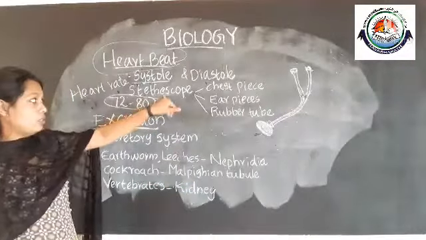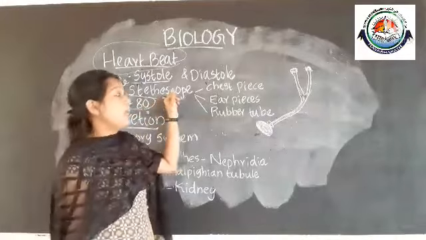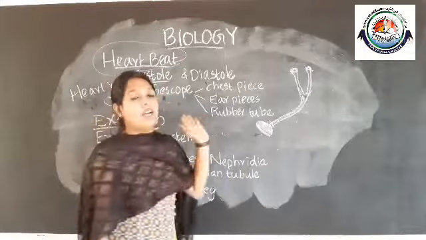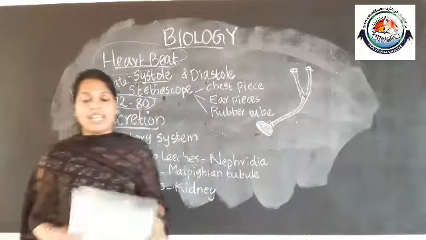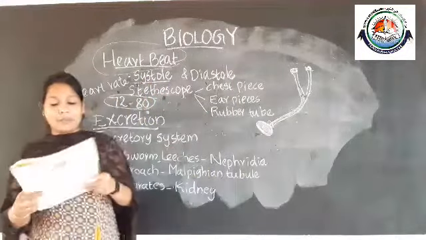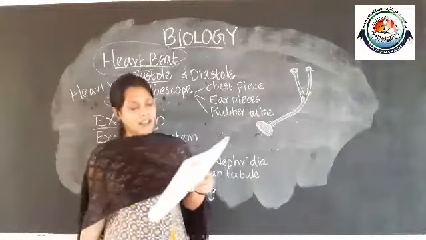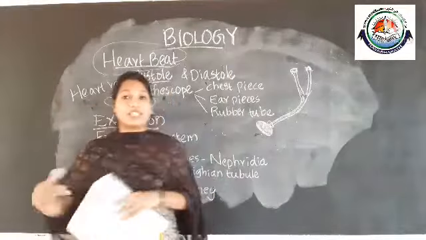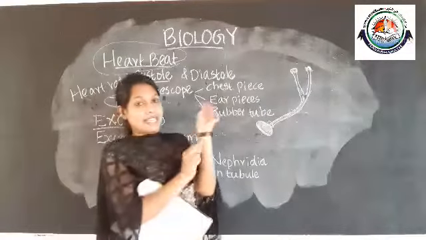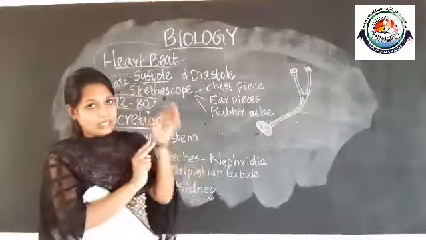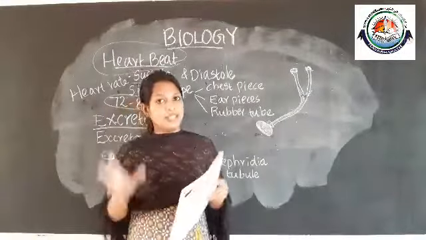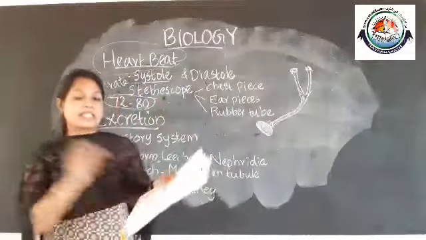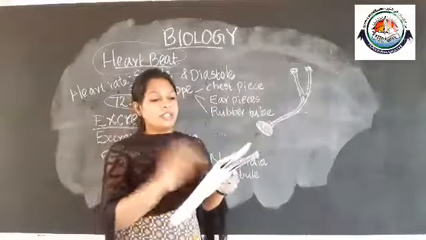Then the device that is used to check the heartbeat is the stethoscope, and it contains these three parts. Clear? And there is an activity to show that the pulse rate is the same as the heart rate with the help of a stethoscope. We can also check the pulse rate by placing our hand here. So that is also the heart rate. Heart rate is similar to the pulse rate.